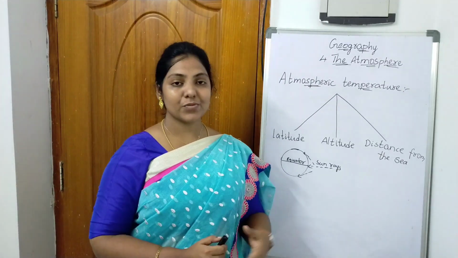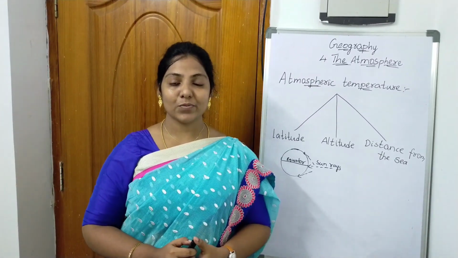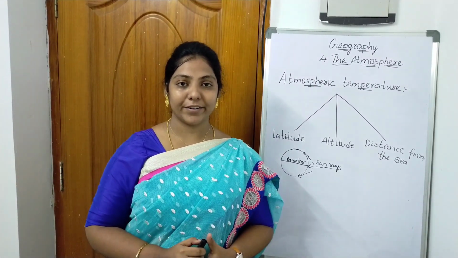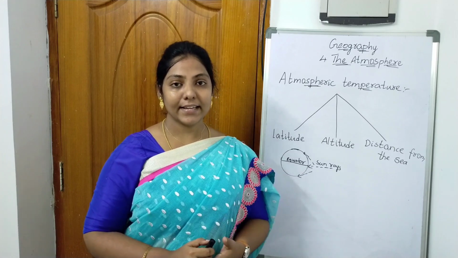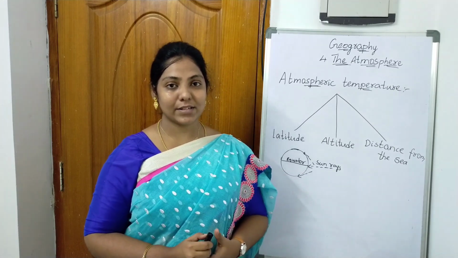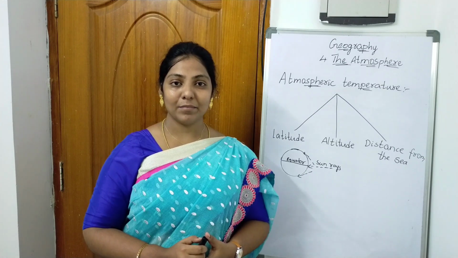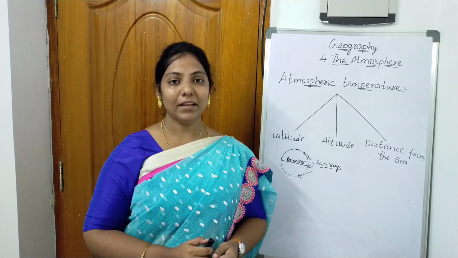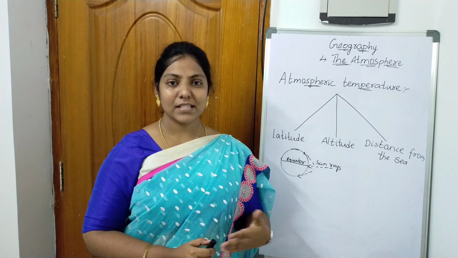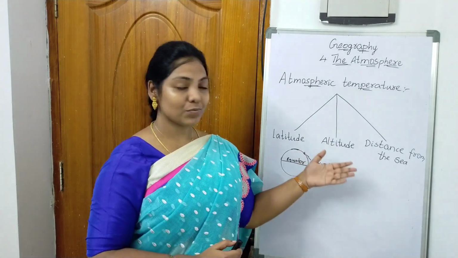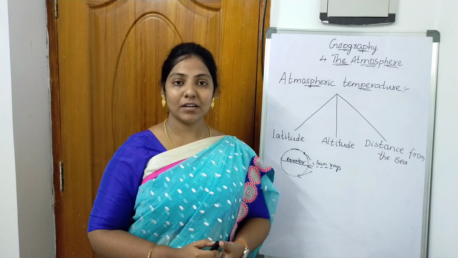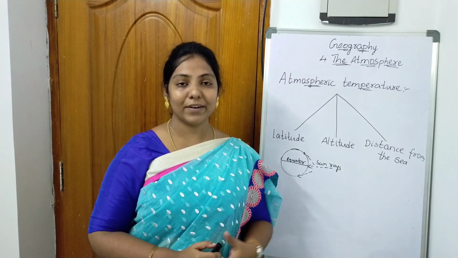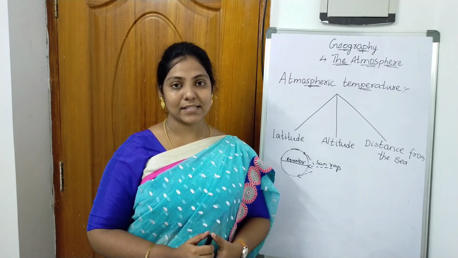Next one is distance from the sea. In coastal areas, we can see the temperature is moderate. The land gets heated up faster and cools down faster. During daytime, the water will have a cooling effect, and during night time, the water will be warm. This is why the temperature in coastal areas is moderate when compared with other areas.